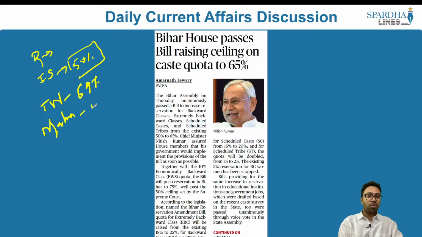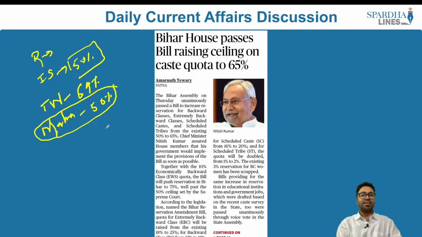a breach of more than 50% occurred where there was a legislation passed by the Maharashtra government. What did this legislation say? The legislation was supposed to provide reservation to the Maratha community. As a result, there was a breach of the 50% laid down in the Indra Sawhney judgment. So the Supreme Court, in this particular case of Maratha reservation, said that if it is breaching 50% and more, it will be declared unconstitutional, and declared this as unconstitutional as well.